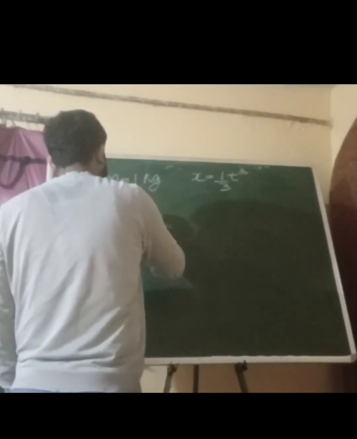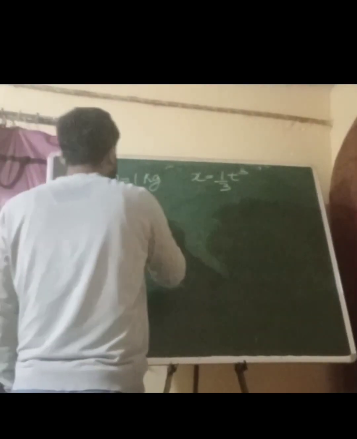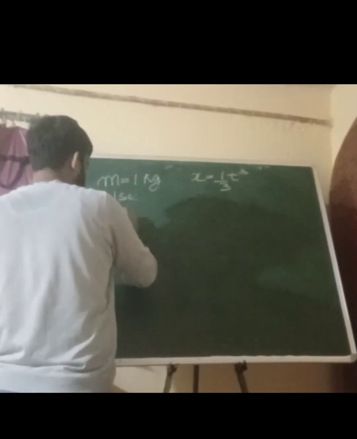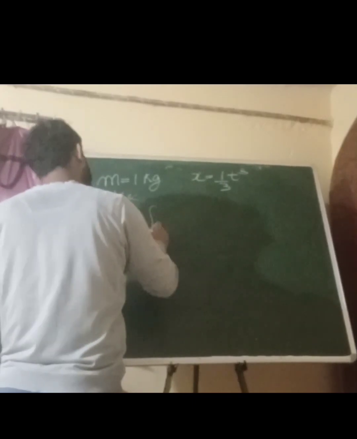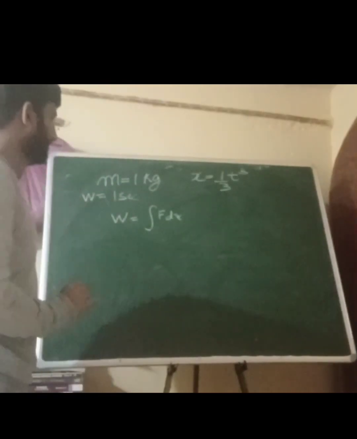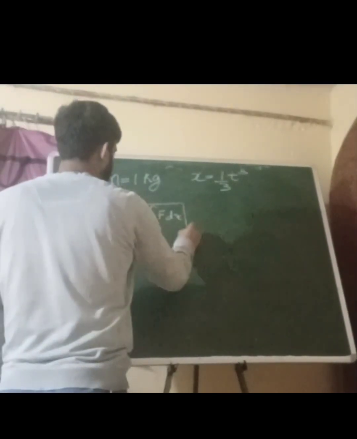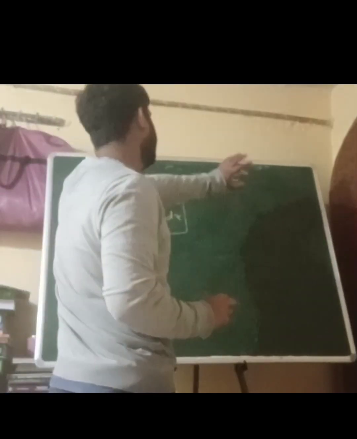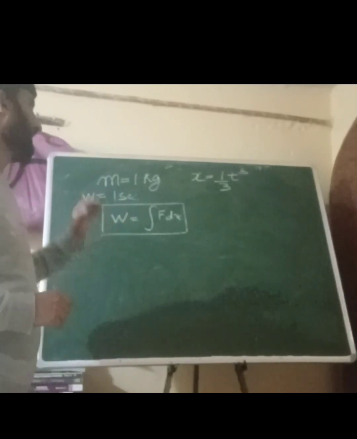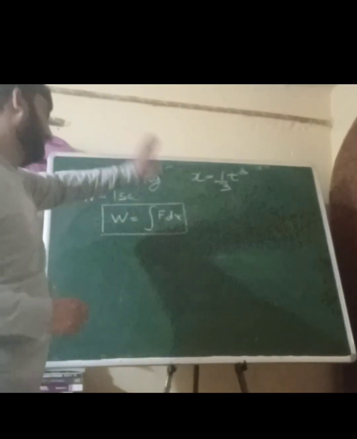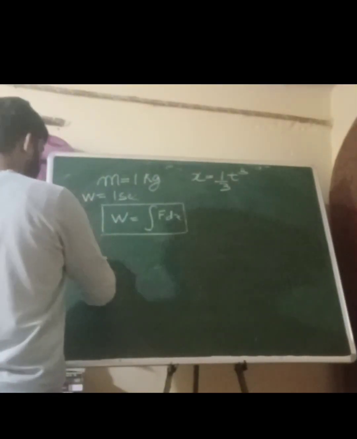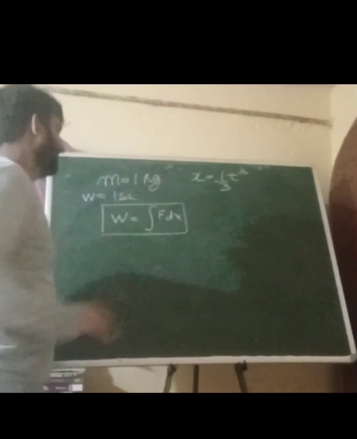So, what will we do? First, we just know one equation. That is the very basic equation for the variable quantities, right? F into dx. We don't have an equation for the variable distance. We don't have that equation. Okay. So now, forget all this. Let's use some equations that we learned in the calculus approach of kinematics.